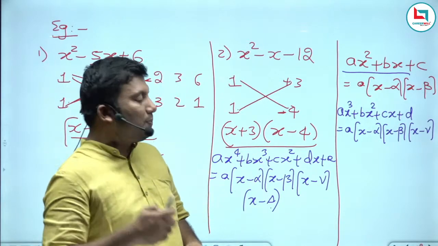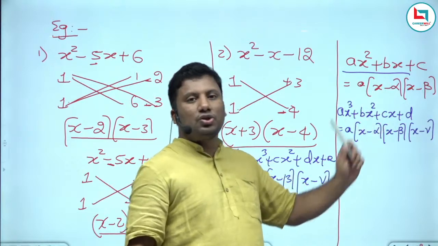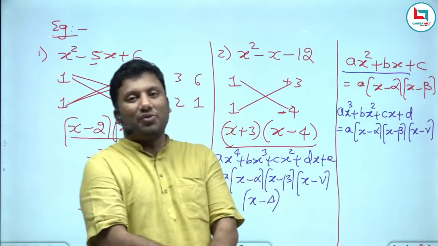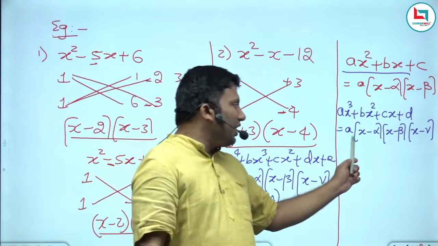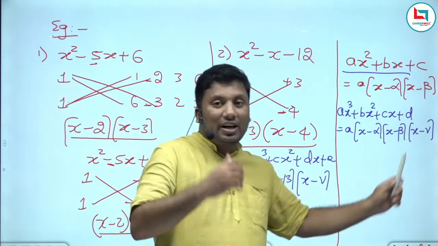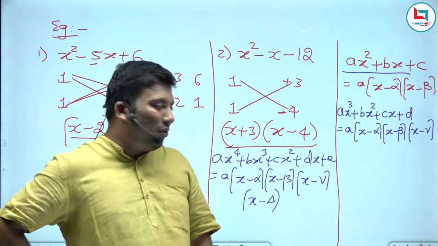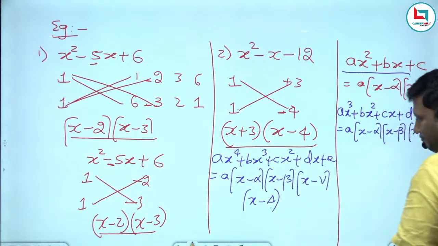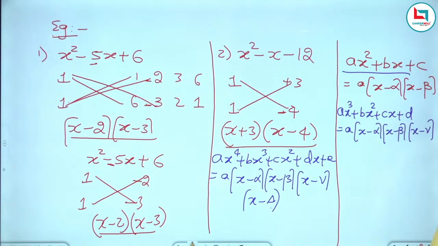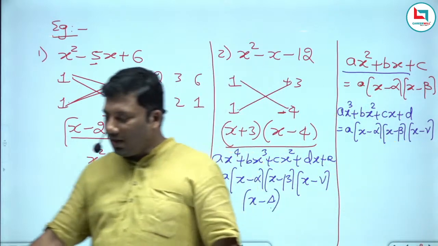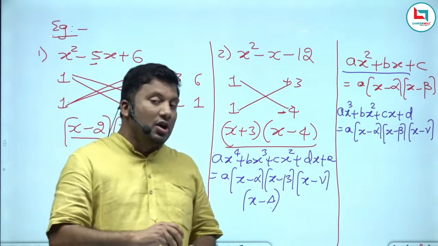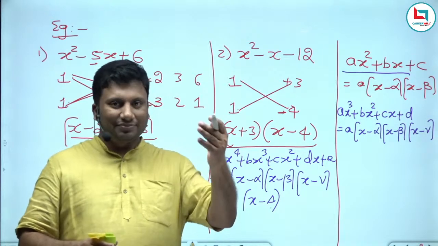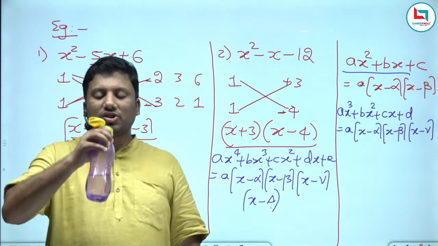Any quadratic expression can be written as a into x minus alpha, x minus beta. If it is a cubic equation, it can be written as x minus alpha, x minus beta, x minus gamma. Are you all with me? Degree 4 can be written with alpha, beta, gamma, delta. Very, very important. Only when you understand the fundamentals of quadratic expressions can you solve next level problems easily.